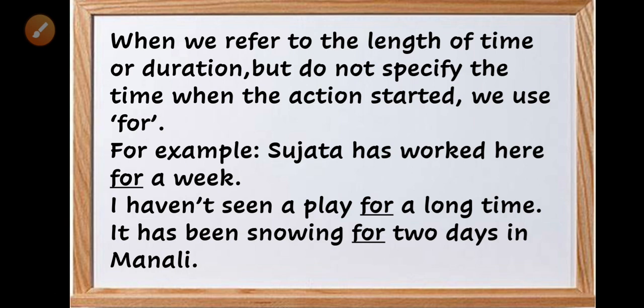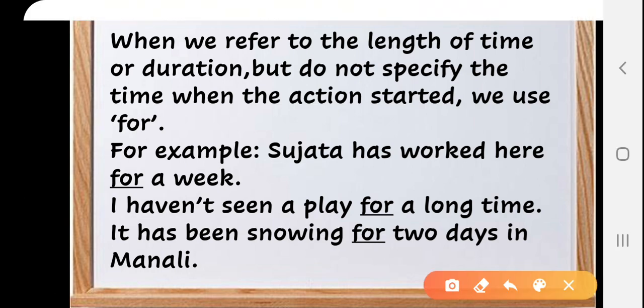In all these sentences, we can see that duration is given: a week, a long time, 2 days, but it doesn't specify when the action took place. Hence, we use for to show the duration of an action and not the exact time.